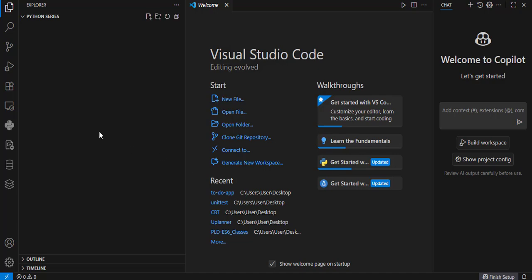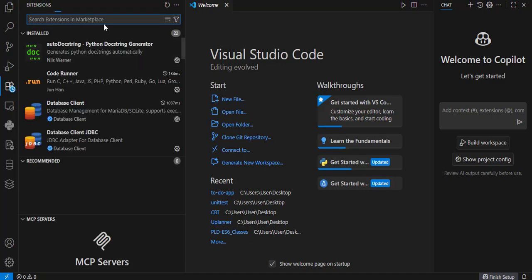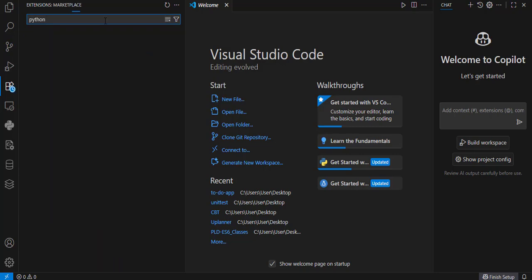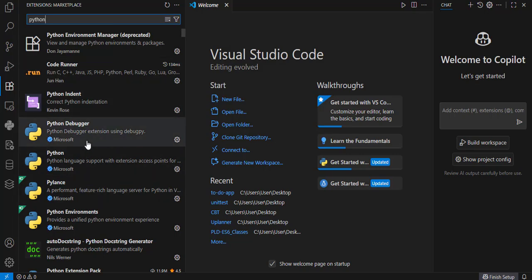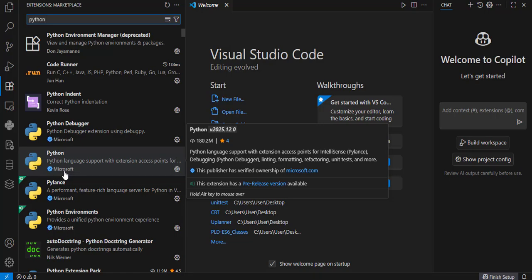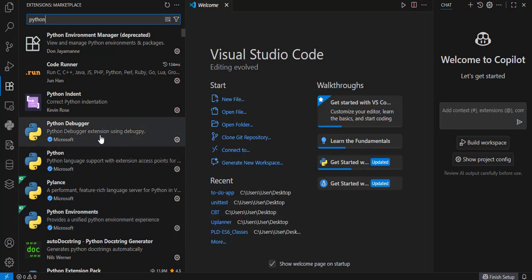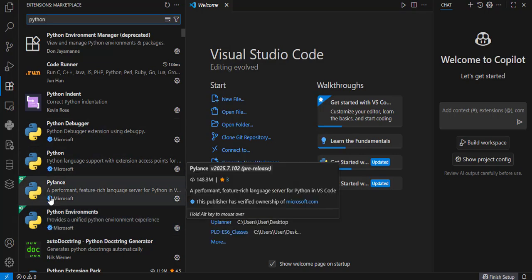In your own case, to have that, you can go to these extensions, click on it, and then search for Python. This will allow us to integrate Python into Visual Studio Code. So you locate Python, this particular one, Python by Microsoft. In your own case, you're going to see install by the side, so you can install it. Make sure you install the Python debugger, Pylance, and the Python environments. In my own case, they are all installed. That's why you're seeing this blue tick here.